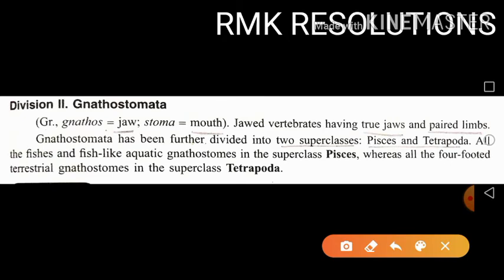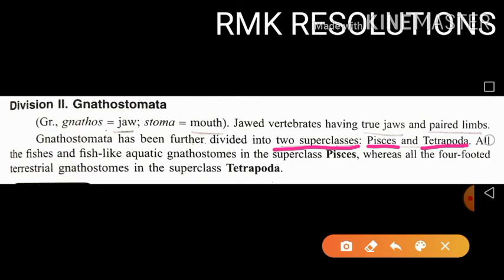So this particular Gnathostomata is further divided into two superclasses, superclass Pisces and superclass Tetrapoda. So these are the two important superclasses of the division Gnathostomata.